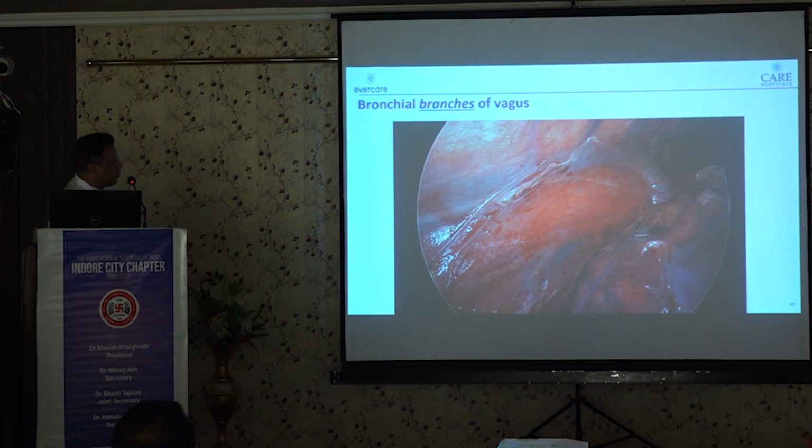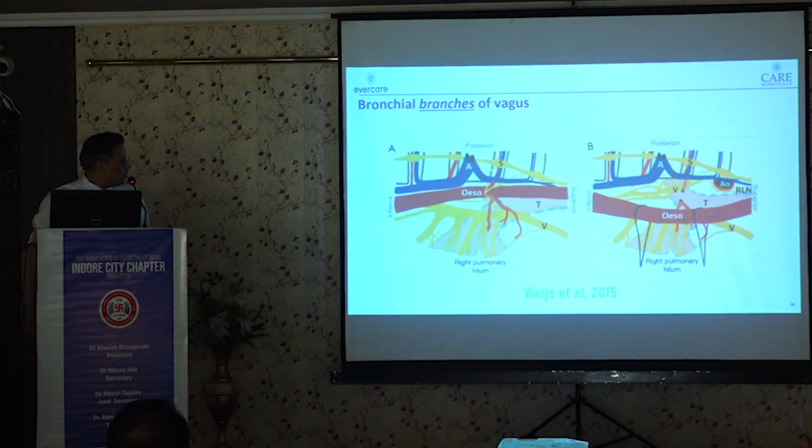The same thing we have to do on the opposite side, that is the left side. So this is the anatomy of both the vagal trunks. This is the right vagal trunk, this is the left vagal trunk, and the branches which are coming to the bronchus.